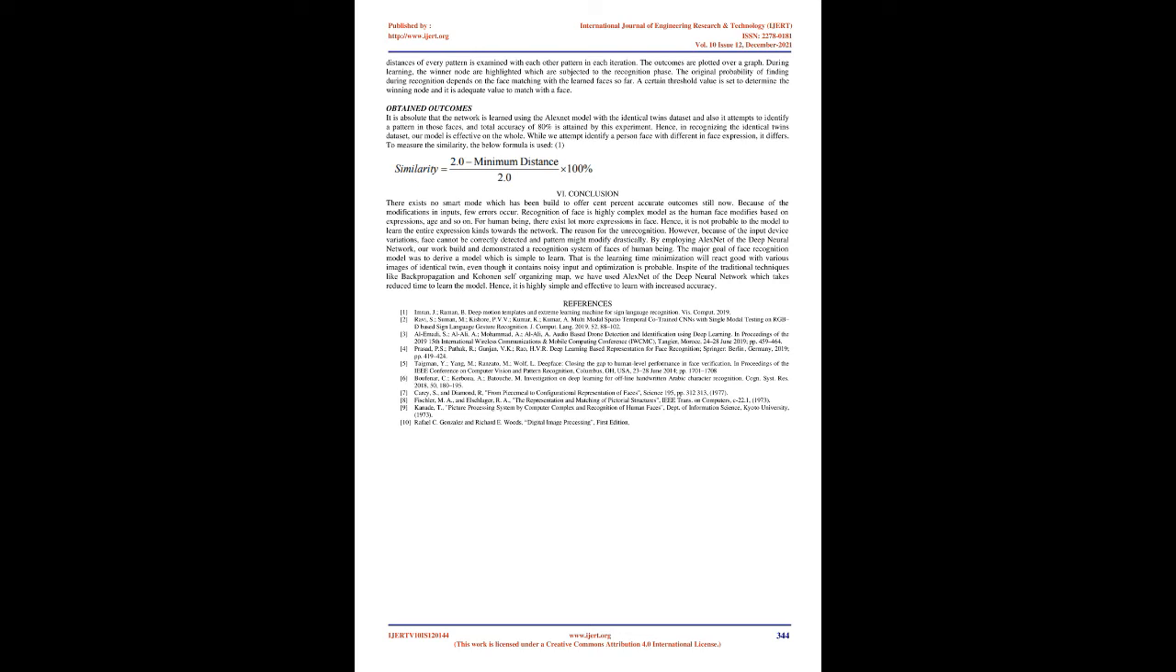V. Results and discussion. The model performance is based on the variety of dataset training during the learning phase of AlexNet of the deep neural network. The labeled images of the identical twins dataset are A, B, C correspondingly. We estimated the accuracy and loss during the training process. When training of the dataset is done with the labeled data, the next phase is testing. The shortest distances of every pattern are examined with each other pattern in each iteration. The outcomes are plotted over a graph.